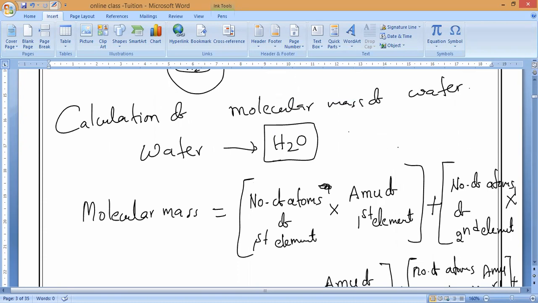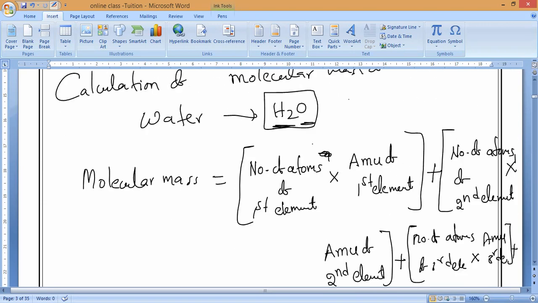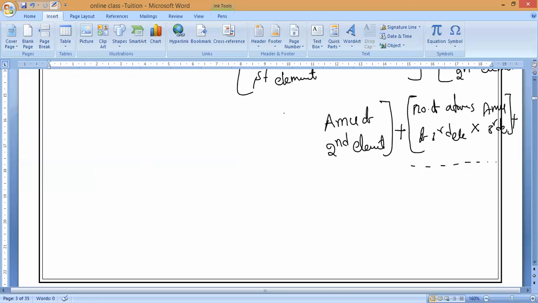But here, in water, how many elements are there? Only two are there. Correct or not? Now, hydrogen, how many atoms are there? You only have to see the subscript. Number of atoms of the first element, how many? Two. Molecular mass of water is equal to the number of atoms of the first element, how many? Two.